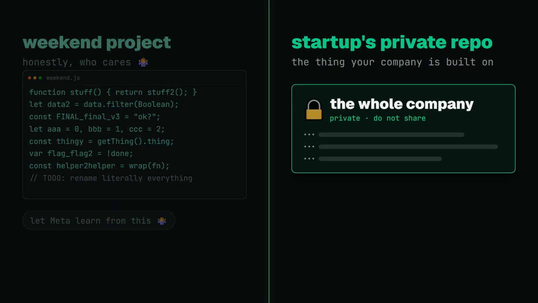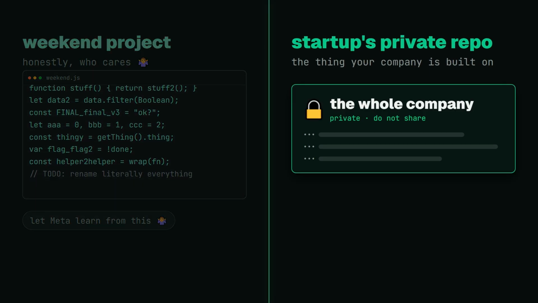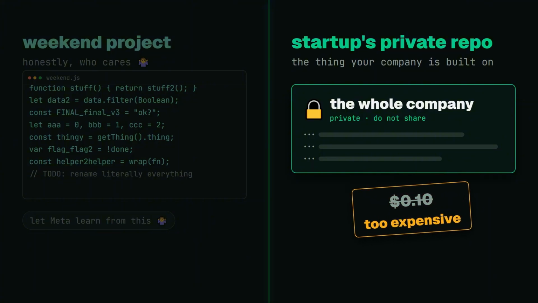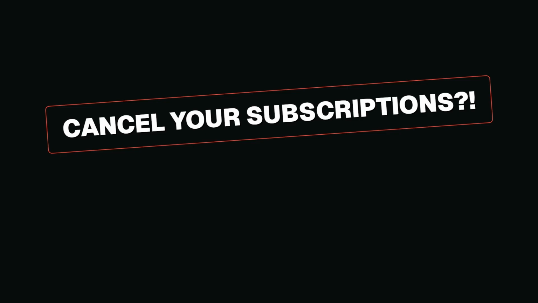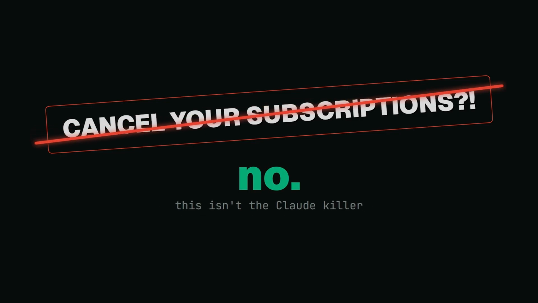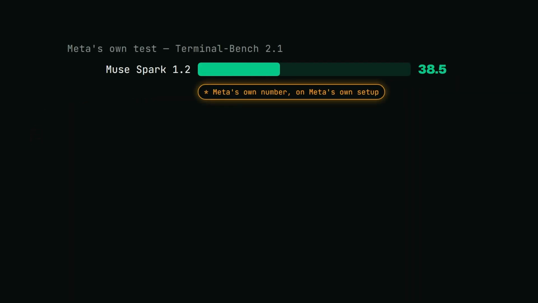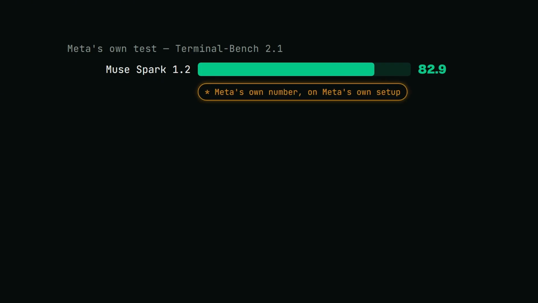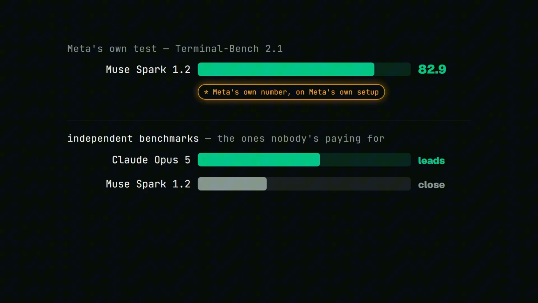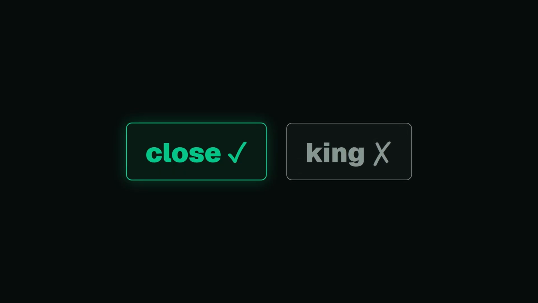But for your startup's private repo, the thing your whole company is built on, that 10 cents starts looking pretty expensive. So before you go canceling your subscriptions, no, this is not the Claude killer the internet promised. Meta says MuseSpark scored an 83 on one coding test. Sounds amazing, until you notice that's Meta's own number, on Meta's own setup. On independent benchmarks, the ones nobody's paying for, it does not beat Claude. It's close. It's just not king.